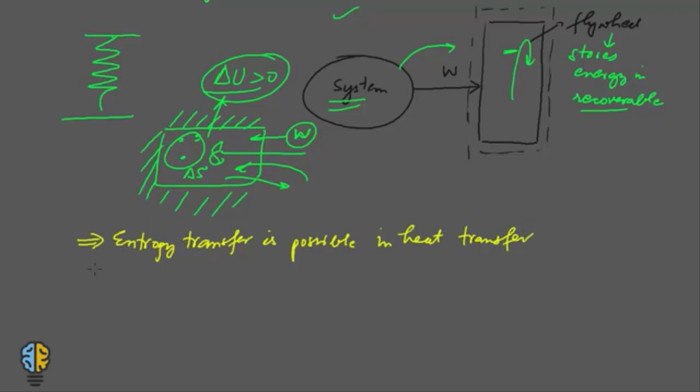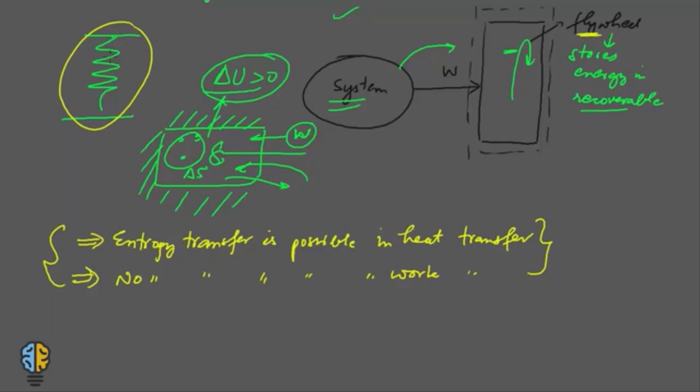But no entropy transfer is possible in work transfer. So these two things are of high importance, because there is no disorientation or chaos in the molecules of the flywheel in this case. Similarly, you can say it for a spring.